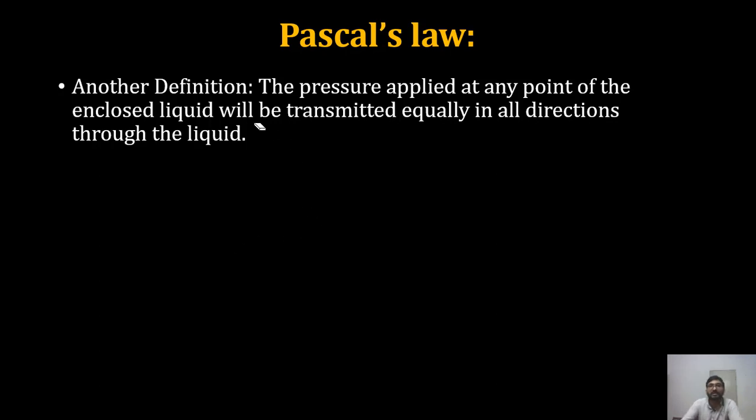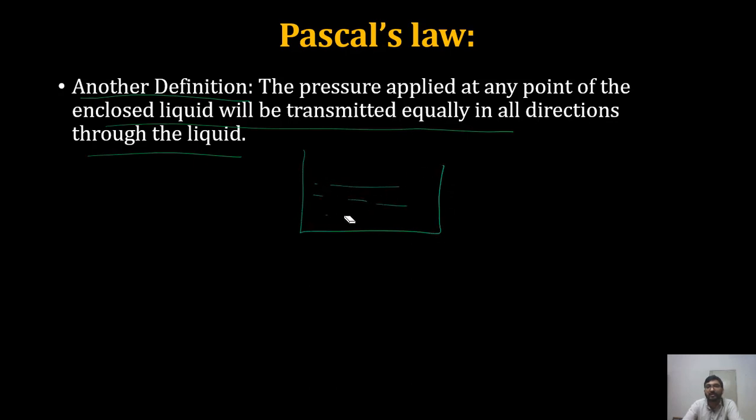This is another definition that we'll sometimes say. The pressure applied at any point of the enclosed liquid will be transmitted equally in all directions through the liquid. So I'll say that if I have an enclosed fluid here, and I'm changing the pressure here by delta P, then in all directions the same pressure change will be observed. So this is what this definition is saying.